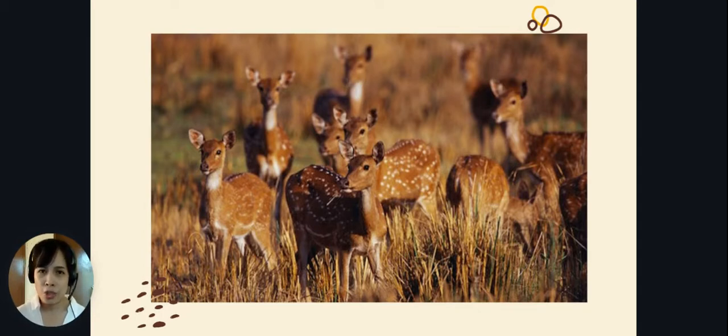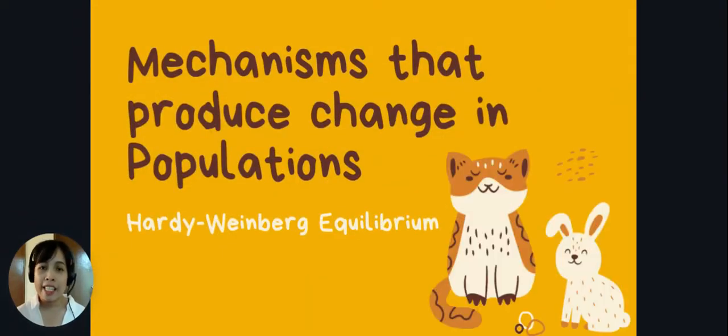In fact, evolution cannot easily be identified within a population. Some evolution may be on the genes, alterations in the genes, which sometimes will not be phenotypically present. So with that, scientists may use a principle called the Hardy-Weinberg Equilibrium to check if there is evolution occurring in a certain population. So for today, we'll be talking about the different mechanisms that produce change in populations, specifically the Hardy-Weinberg Equilibrium.